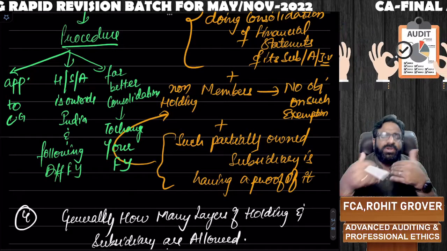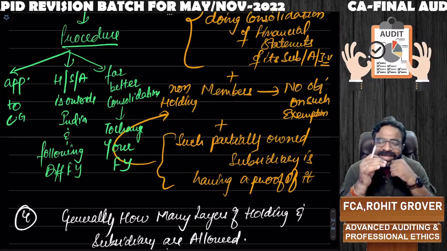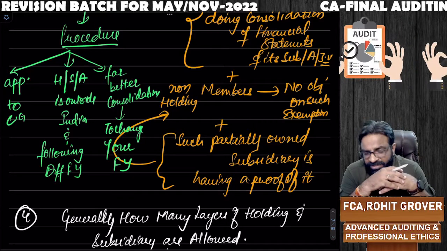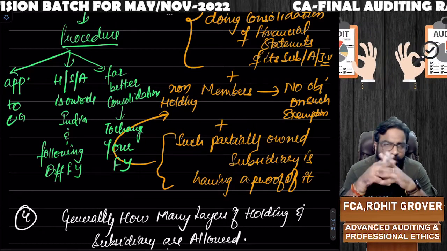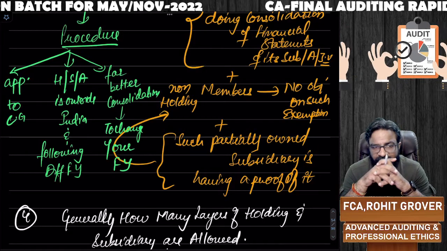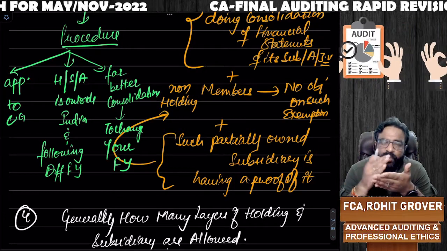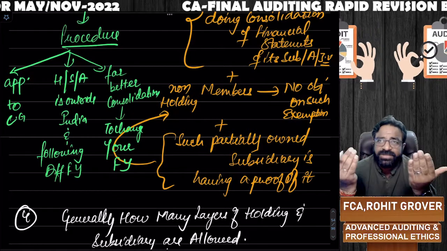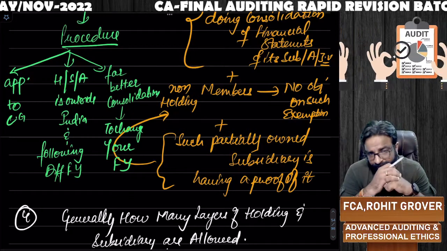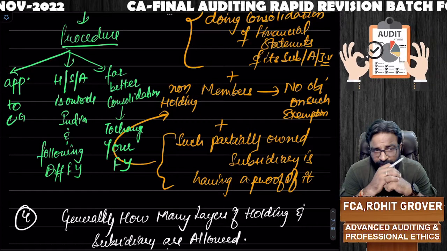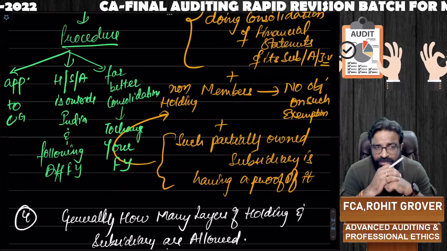If it does not have a proof that non-holding members are not having any objection, then this exemption will not be provided. Are you getting the point? This exemption only will be provided if the non-holding members give no objection to B in writing. Are you getting the point? Yes or no?